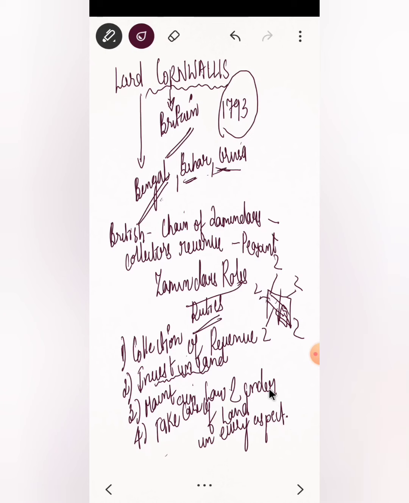Now let's come on to, so we have done till here. So the first thing we have to remember is Lord Cornwallis made the system. In which year? 1793. He introduced this in Bengal, Bihar and Orissa. British have created a chain of zamindars. That means that they recruited a set of zamindars to look after the entire land and collect revenue. So the zamindars had a set of roles to play, or duties to complete. That is collection of revenue, investment in land, maintaining law and order, taking care of land in every aspect. Now we are going further.